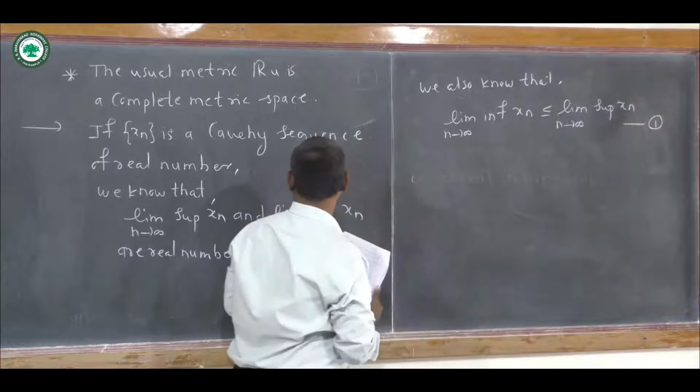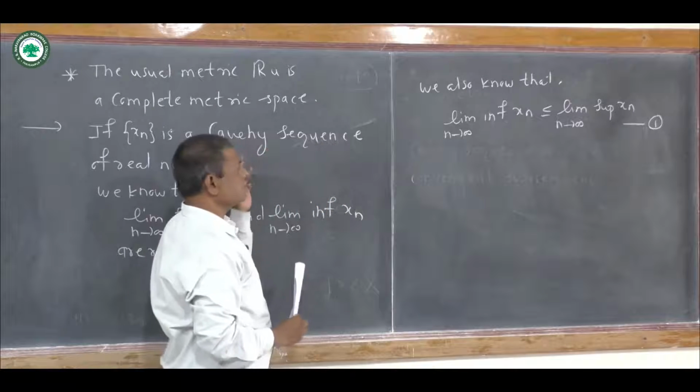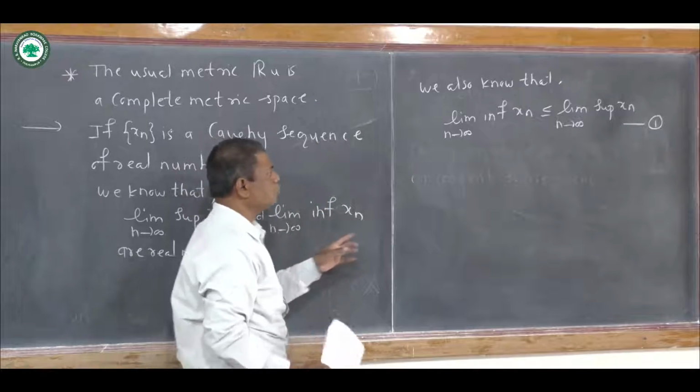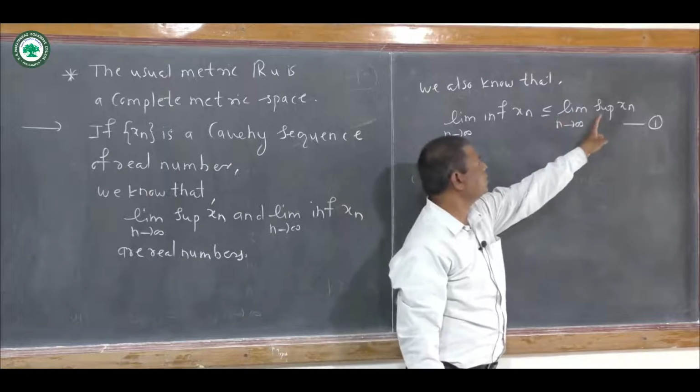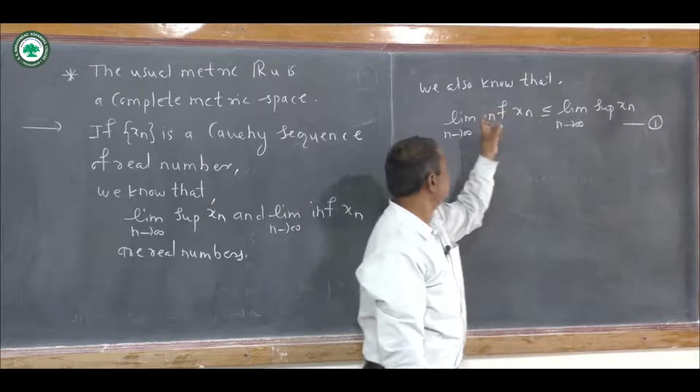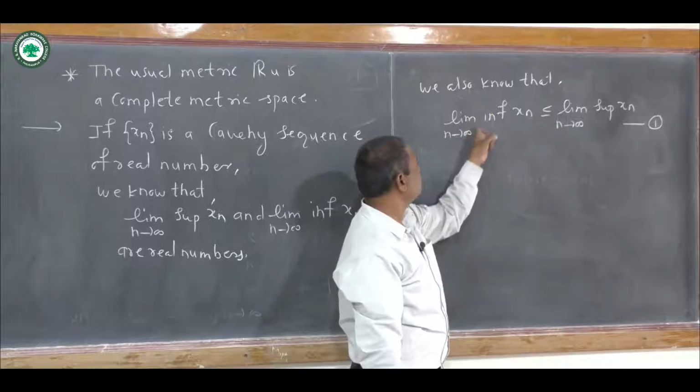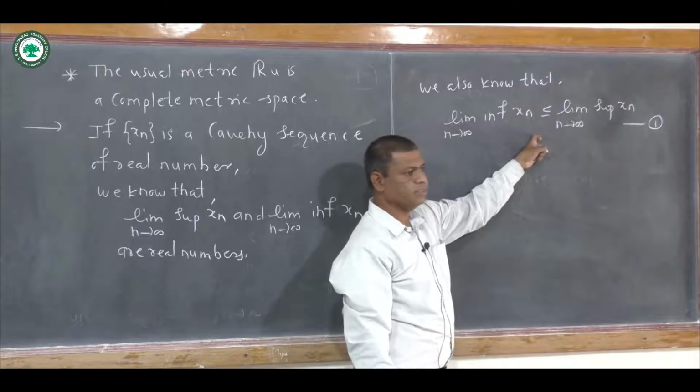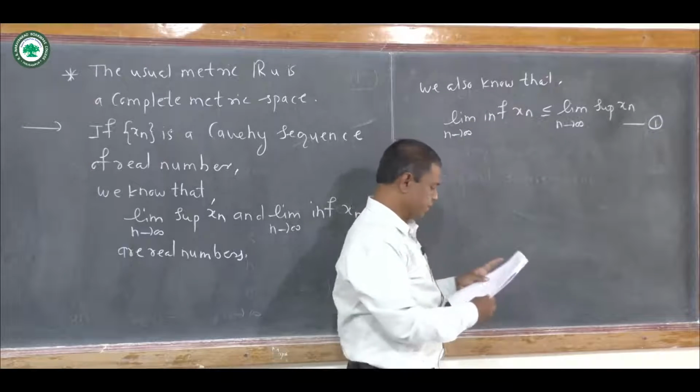Now since we want to show that this Cauchy sequence is convergent, we have to prove that limit n tends to infinity of superior of xn is equal to limit n tends to infinity of inferior of xn, that is, the limit of xn here.